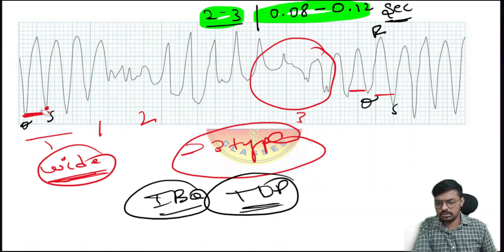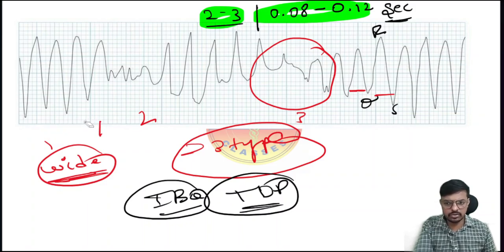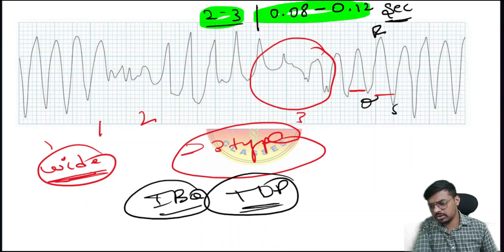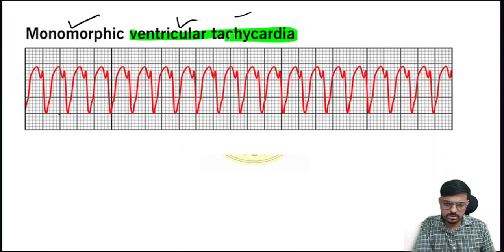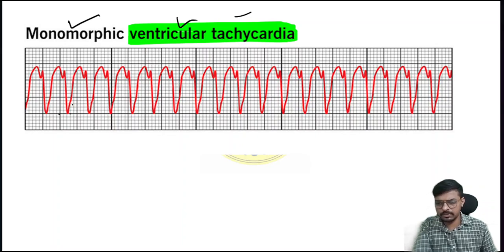Sir, then how do ventricular fibrillation and ventricular tachycardia look like, sir? Yes, I will tell. Don't worry about this one. Look at this one. This is what we call monomorphic ventricular tachycardia, or we can just say it's ventricular tachycardia. Right?